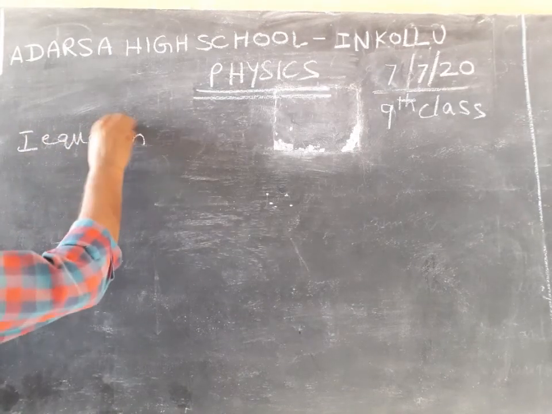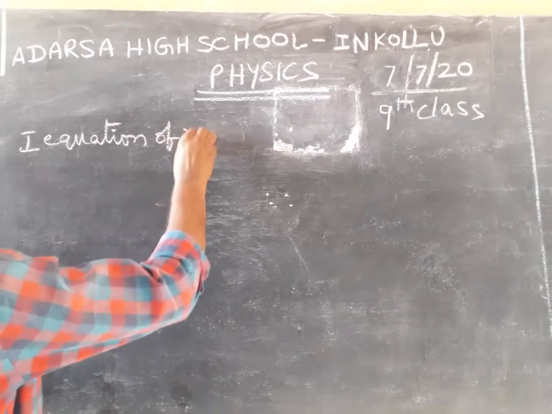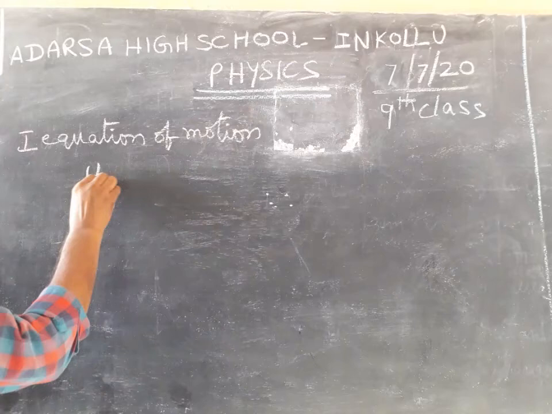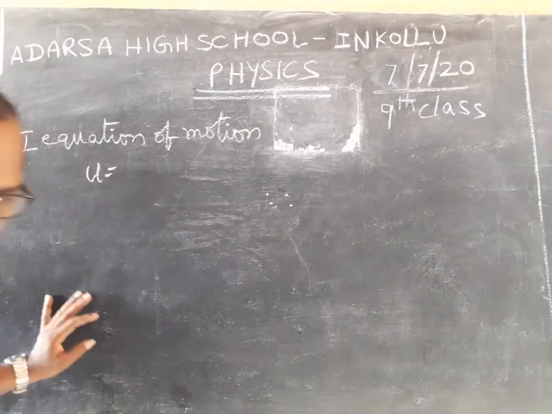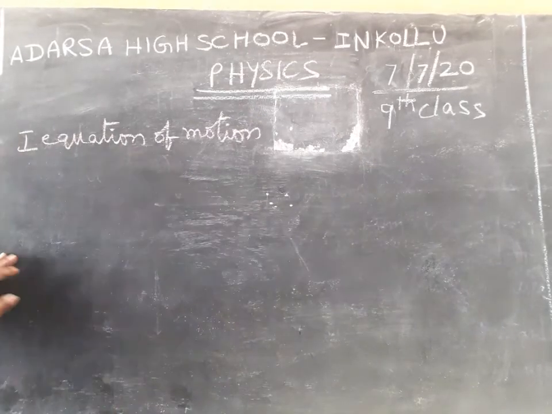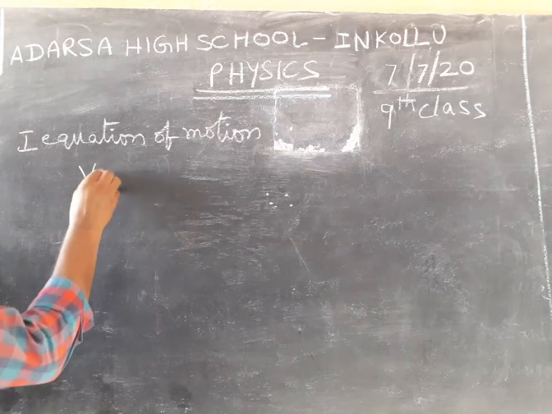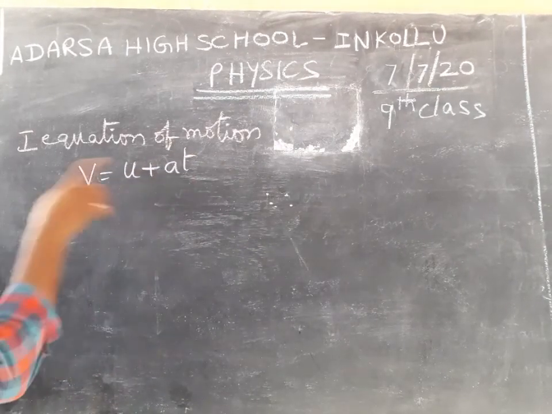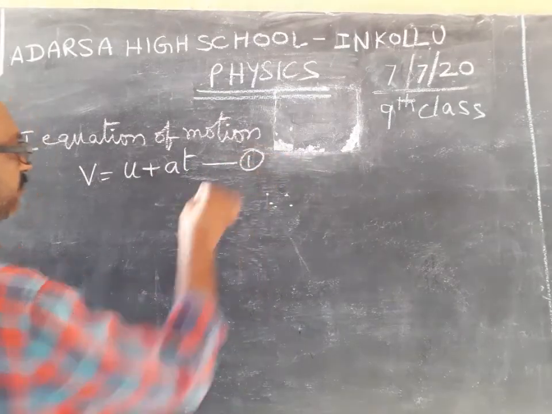V is equal to U plus AT. This is the first equation.